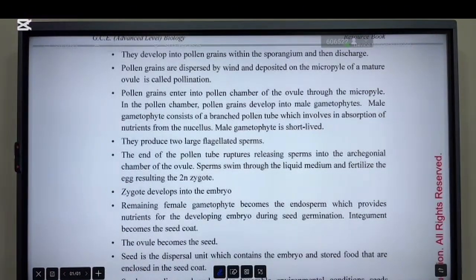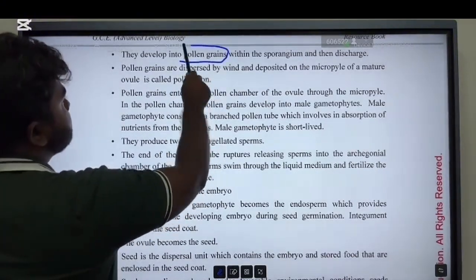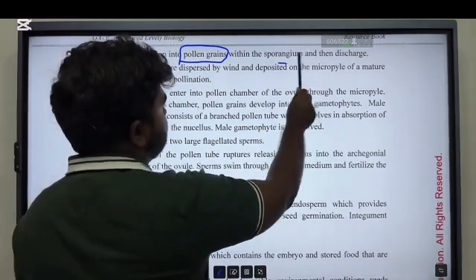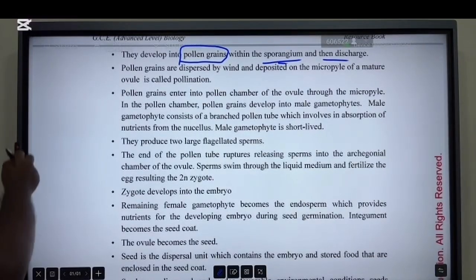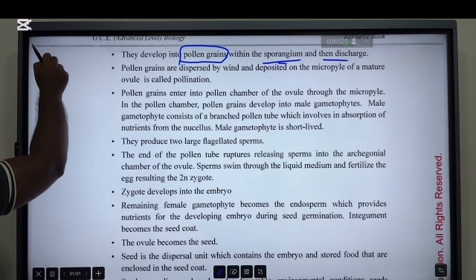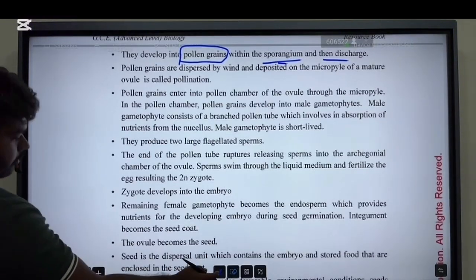Then they develop into pollen grains within the sporangium, and then they are discharged. So the microsporangium produces the microspore mother cell.